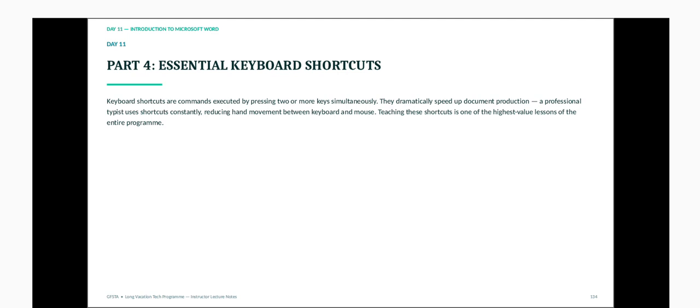So what are they? Keyboard shortcuts are commands executed by pressing two or more keys simultaneously. Holding or pressing two or more keys simultaneously gives the system, the computer, a command to do a particular thing. So they dramatically speed up document production.